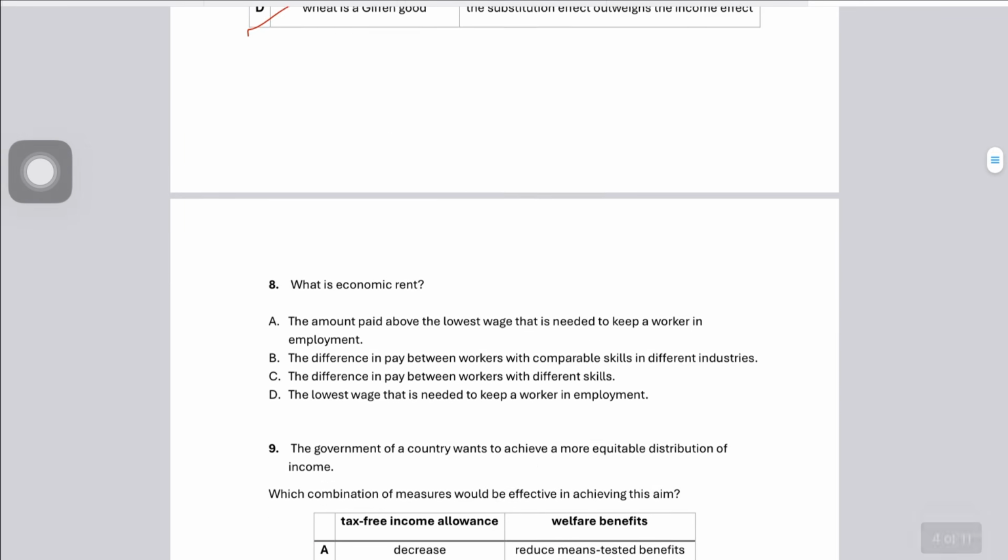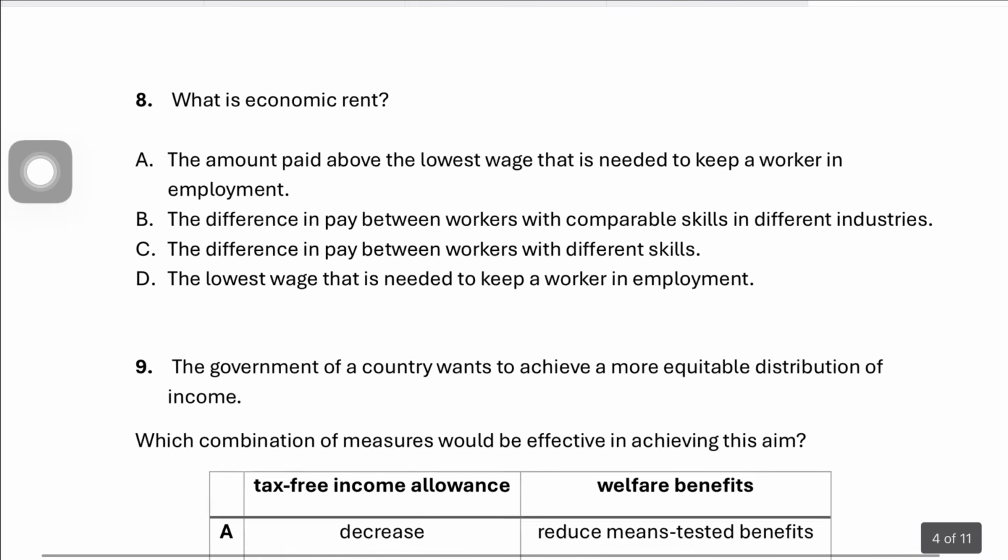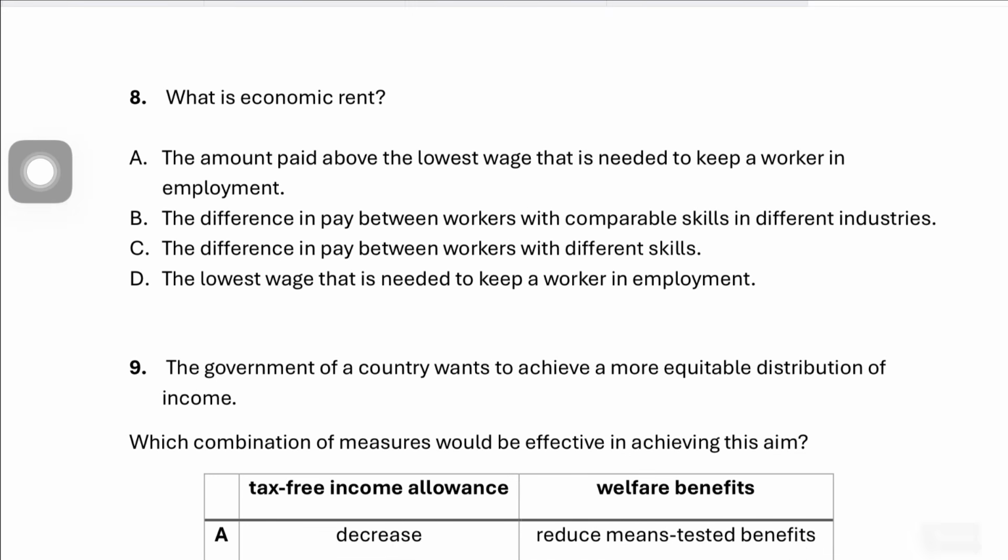Okay. Moving forward, question number 8 says, what is economic rent? Economic rent is simply any payment made to a factor of production, or simply labor, above its transfer earnings. And we know what transfer earnings are: the minimum amount required to keep the labor in its current use. So economic rent is simply actual earnings minus transfer earnings, the difference in pay. So A should be the correct answer.